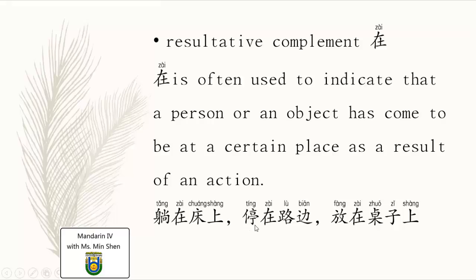And 停, to stop or to park. The result of it is reaching a certain place, 在路边, on the roadside. 放, the action is putting, and the result of it 在桌子上, until reaching the certain place, on the table. So 在 in this text could work as a resultative complement when it's put after a verb.